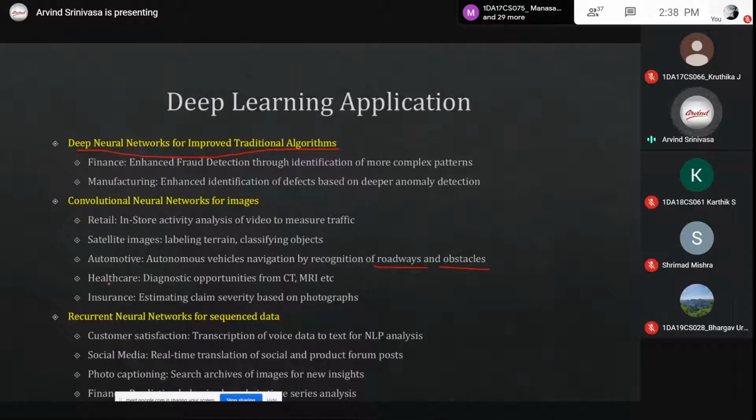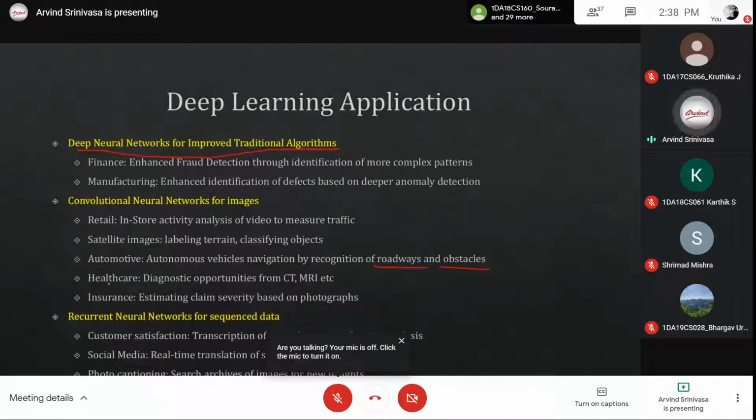Then social media, like real-time translation of social and product forum posts. Like what happens if you see at Twitter, each hour the trends change. Like from yesterday, you can see the Arnab Goswami trend is there about Republic TV. So you can find how many people are for Arnab Goswami, how many people are against Arnab Goswami. It all depends on social media trend analysis.